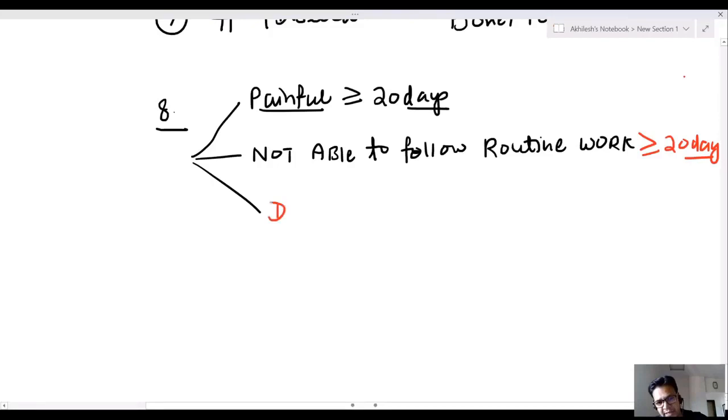And the last is every dangerous injury is a grievous hurt. Now a question comes, what is the meaning of dangerous injury? Dangerous means which endangers your life.